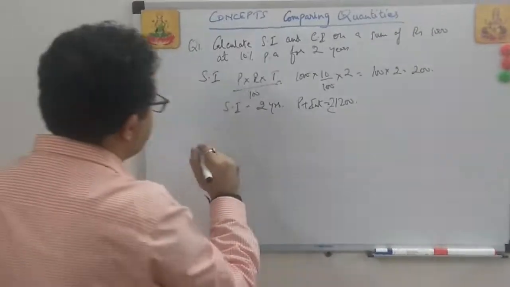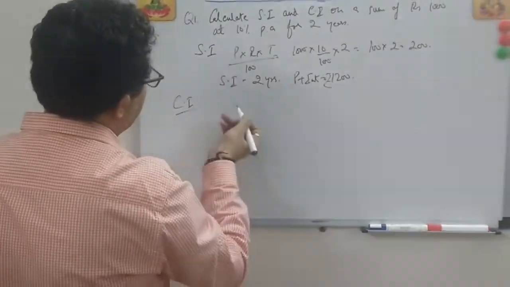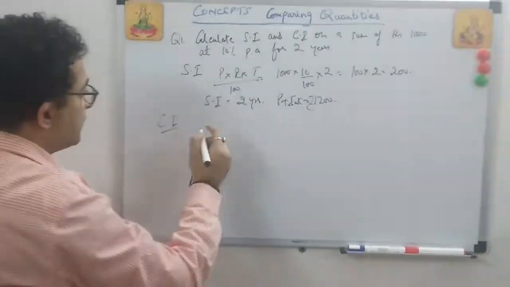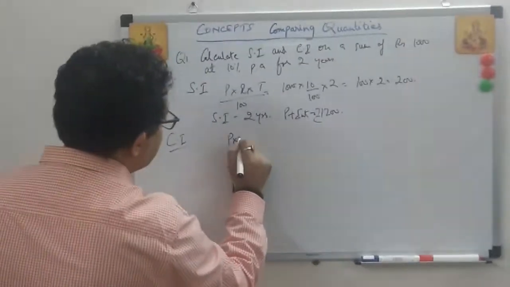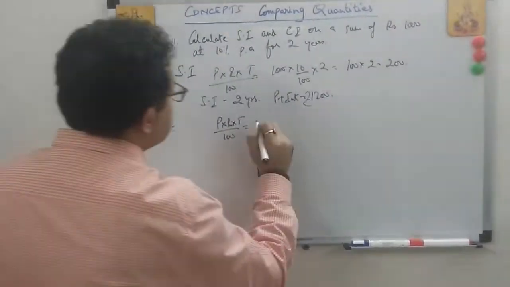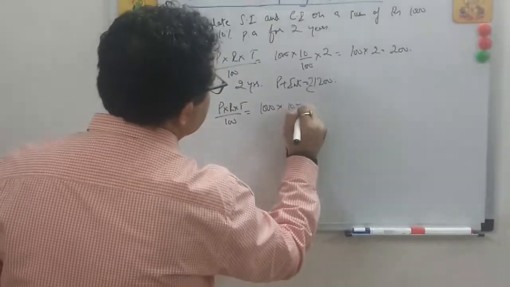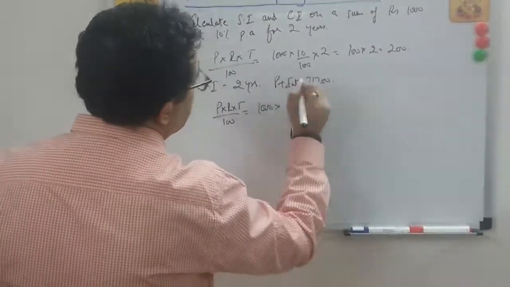Now I am trying to explain the concept of compound interest. Let's take the same example. So now this is compound interest, but let's see how compound interest is different from simple interest. Now for the first year, what happens? P into R into T upon 100. Principal 1000 into 10 into 1 upon 100.